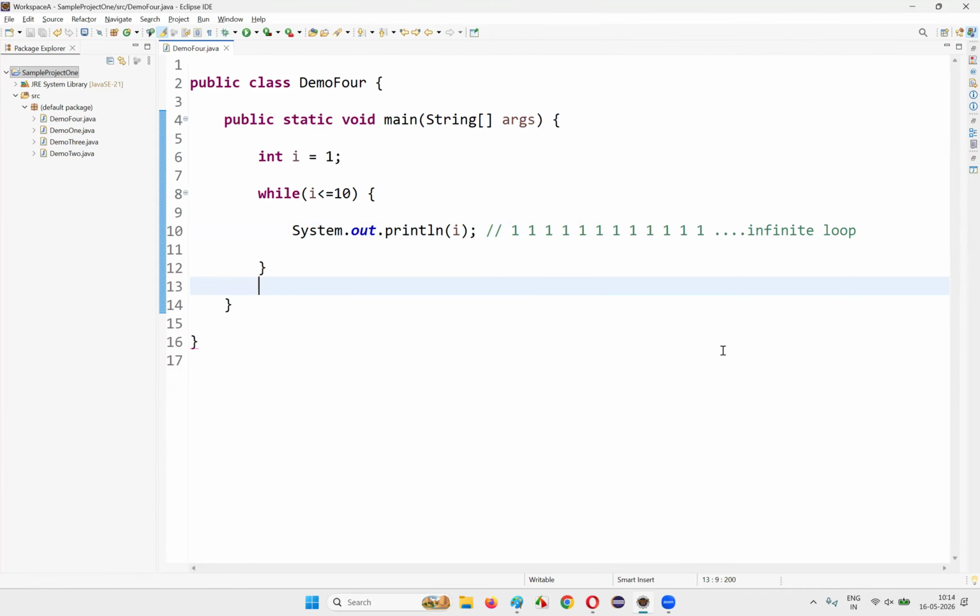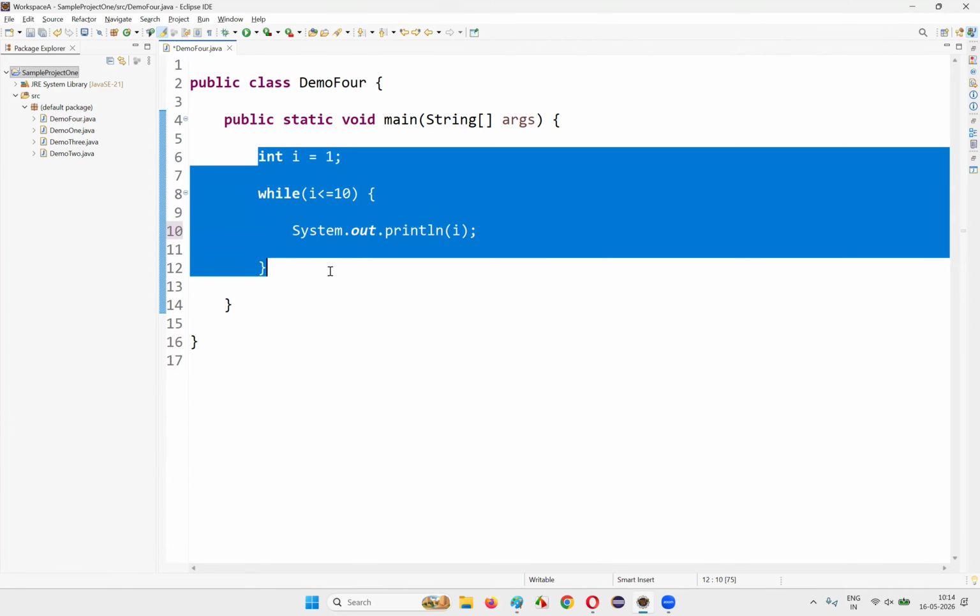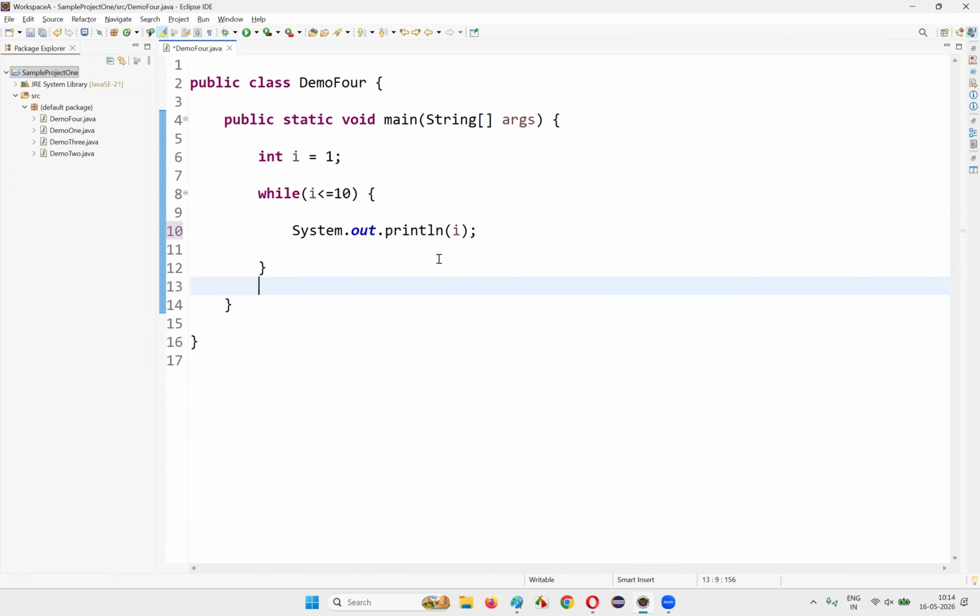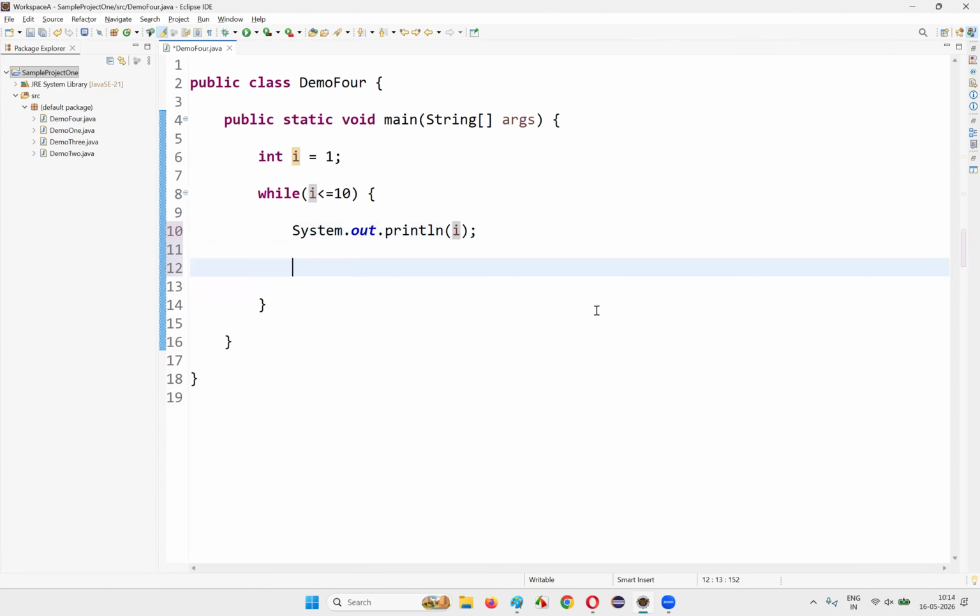Okay. But how to overcome this problem of the infinite loop? Rather, I would like to write this logic for printing the numbers from 1 to 10, not infinite ones. How to do that? After I print the value of I, in the next line I want to increment the value of I by 1. How to increment the value of I by 1, guys? What are the different ways?